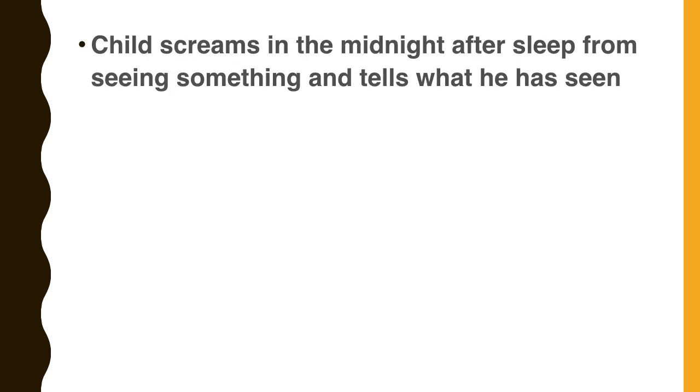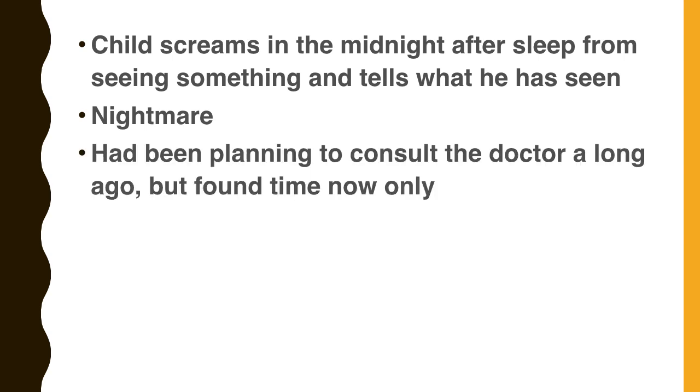The child screams in the midnight after sleep from seeing something and tells what he has seen. In this case also the child screams, but he can remember and tells what he has seen. The rubric is nightmare. Night terror occurs in the early part of the night, and the child is unable to remember. But a nightmare occurs in the late part of the night, and the child can remember everything. That's the difference between nightmare and night terror.